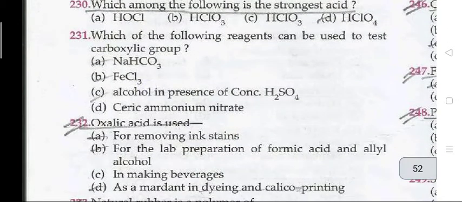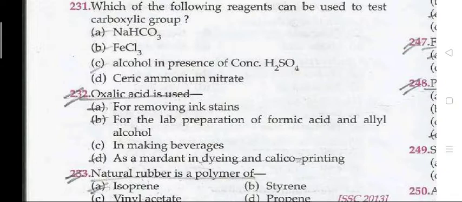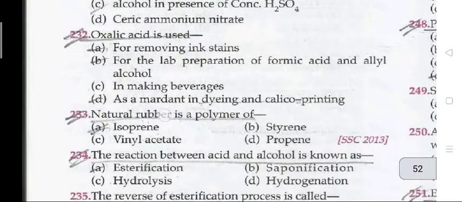Which among the following is the strongest acid? HClO4. Which of the following reagents can be used to test the carboxylic group? The right answer is both of them, that is NaHCO3, FeCl3, and alcohol in the presence of concentrated H2SO4.